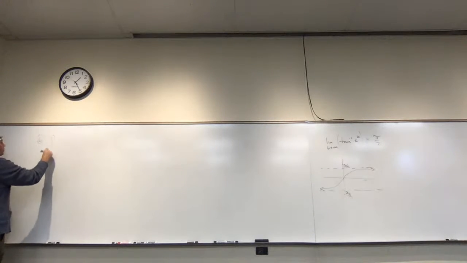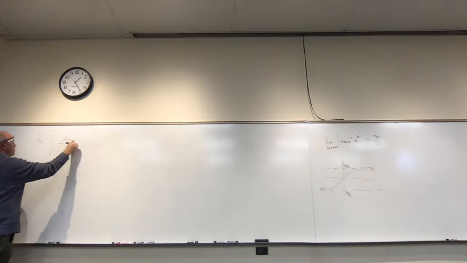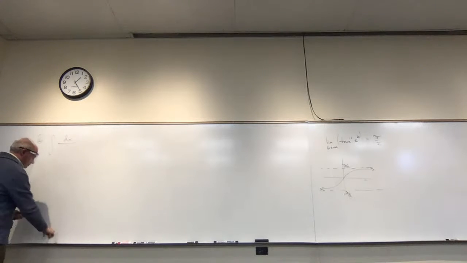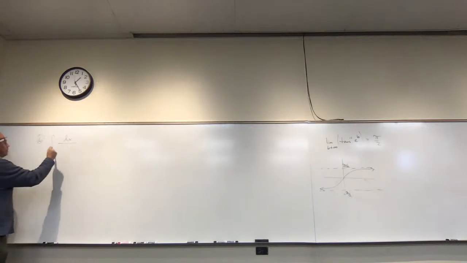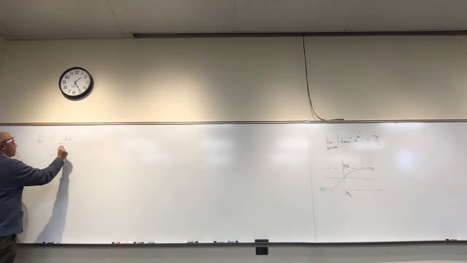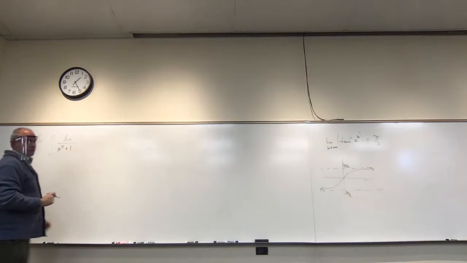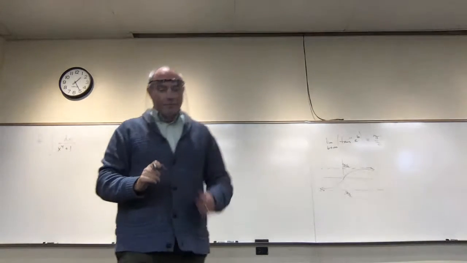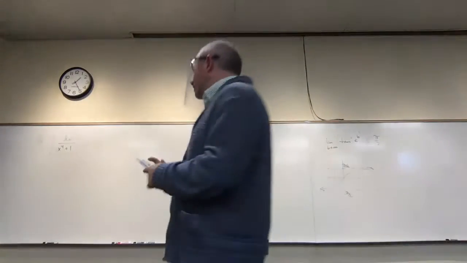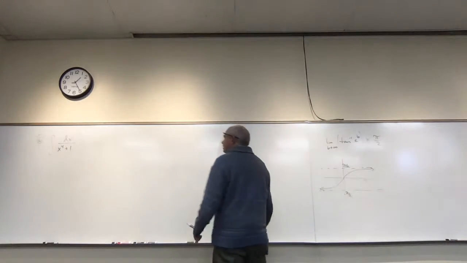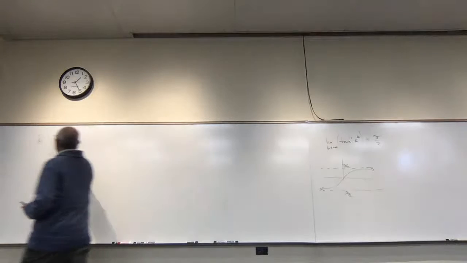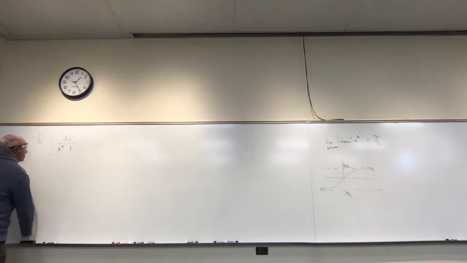Integral dx over x to the fourth minus 1, or was it plus 1? It's minus? Okay, good, because I thought this is going to be harder if it's plus. Okay, so x to the fourth minus 1.